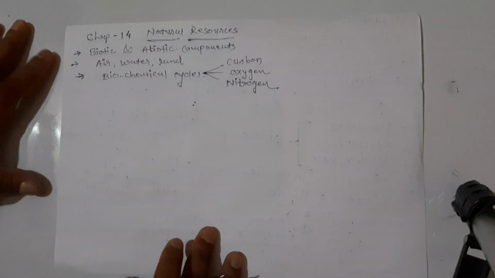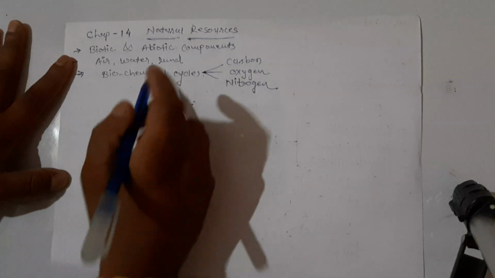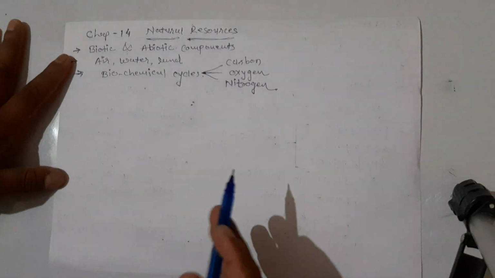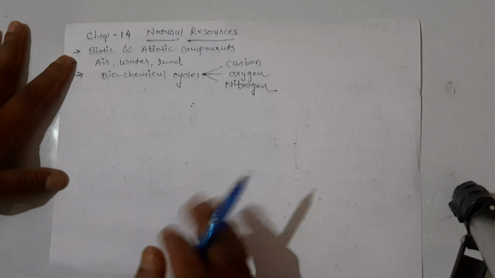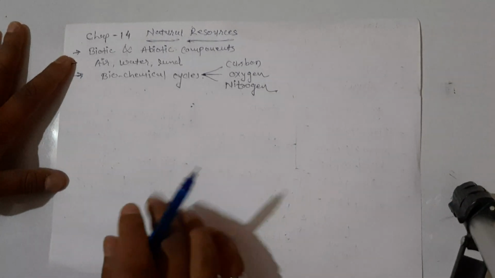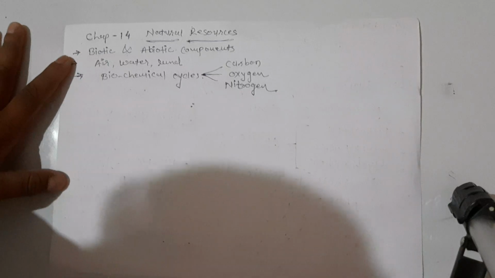So let's start. Today we are just going to understand how life is possible on this planet Earth. What are its biotic components and what are its abiotic components. Okay, so let's start.